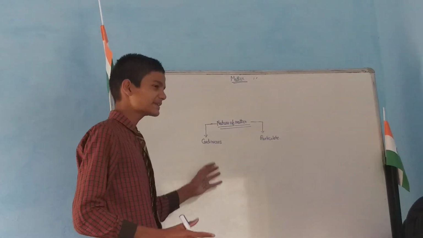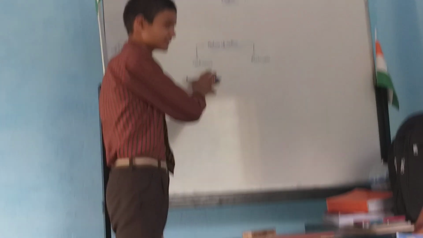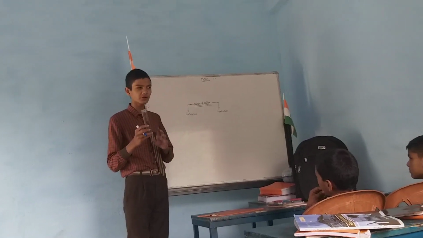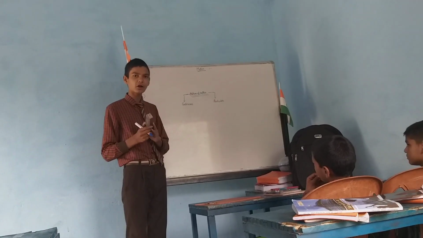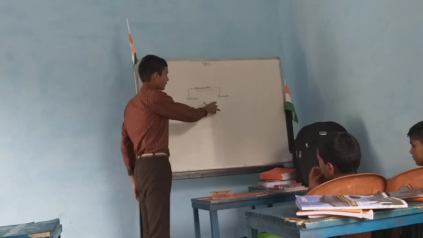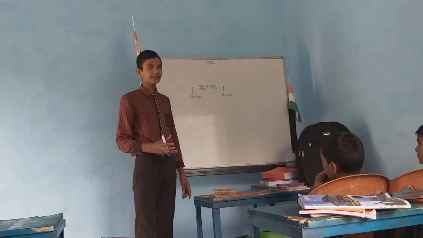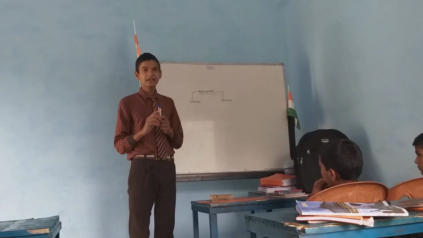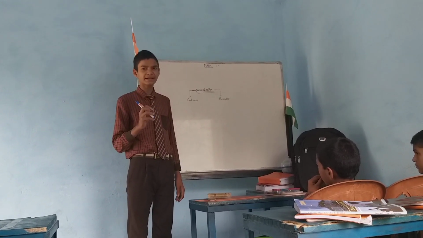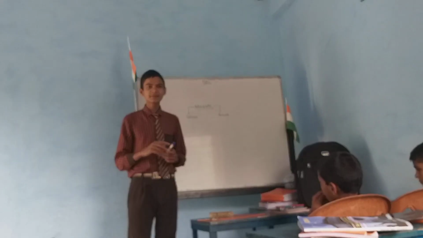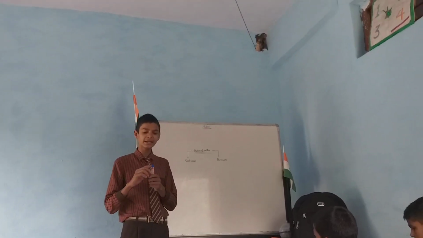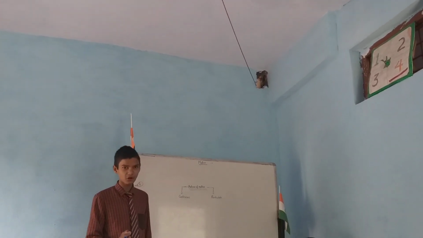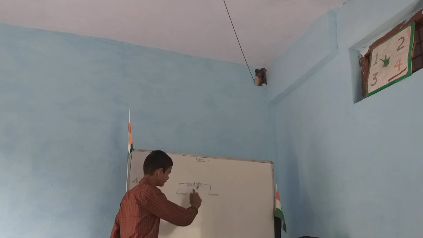Number two, particulate. Some scientists told that matter is continuous in nature. It means it has no break. If this duster is made of wood, it cannot change into plastic. It will all remain wood. And number two is particulate. Other scientists told that it is made up of sub-particles. For example, this marker is made up by mixing small particles. If you keep on breaking it, sometime a condition will come that it cannot break. So these tiny particles that we cannot see by our naked eye are called particulate in nature.